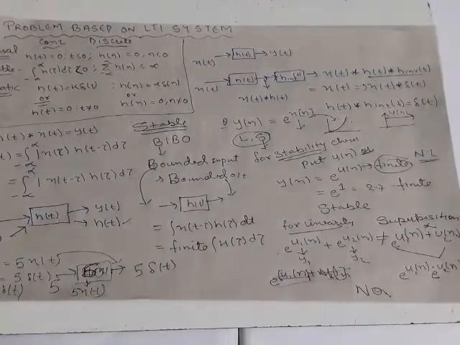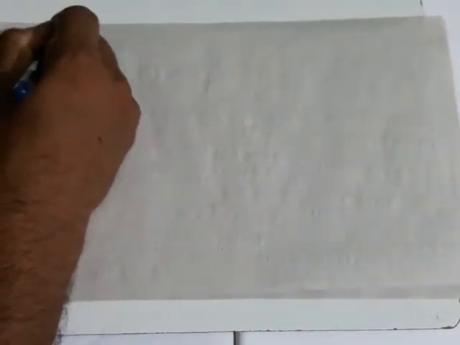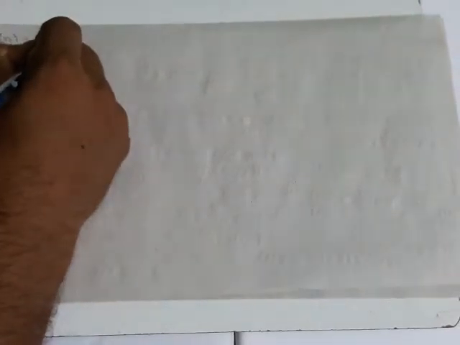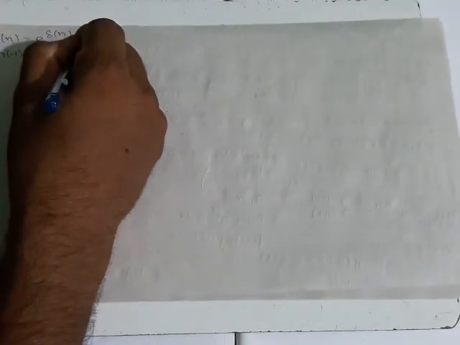Okay, we have already gone through this. Hey guys, see, previously we took exponential to the power u of n, so it is a stable system, we have already seen, because its value is 3.7 approx. If we take h of n equal to exponential of delta of n, then h of minus 1 is exponential of 0, which is nothing but 1.